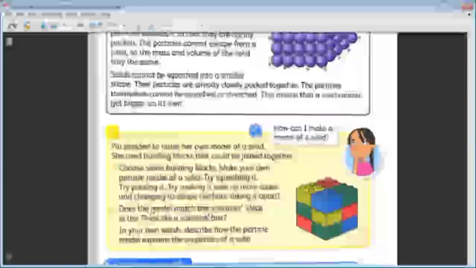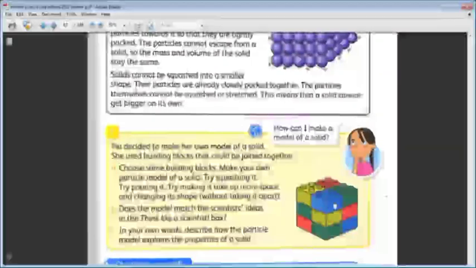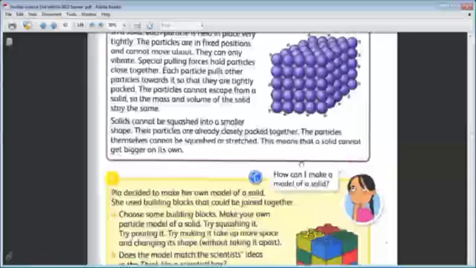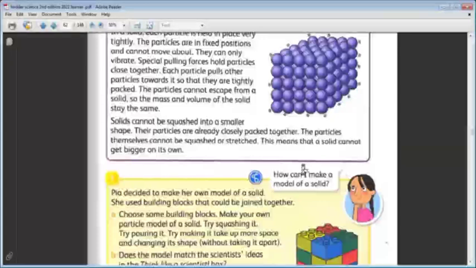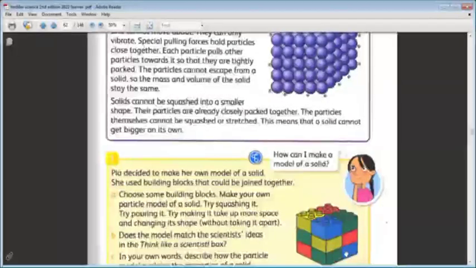Does the model match the scientist's idea? Does this model give the same idea as this model? Yeah, the properties here are present here. Not all. What is the absent property?